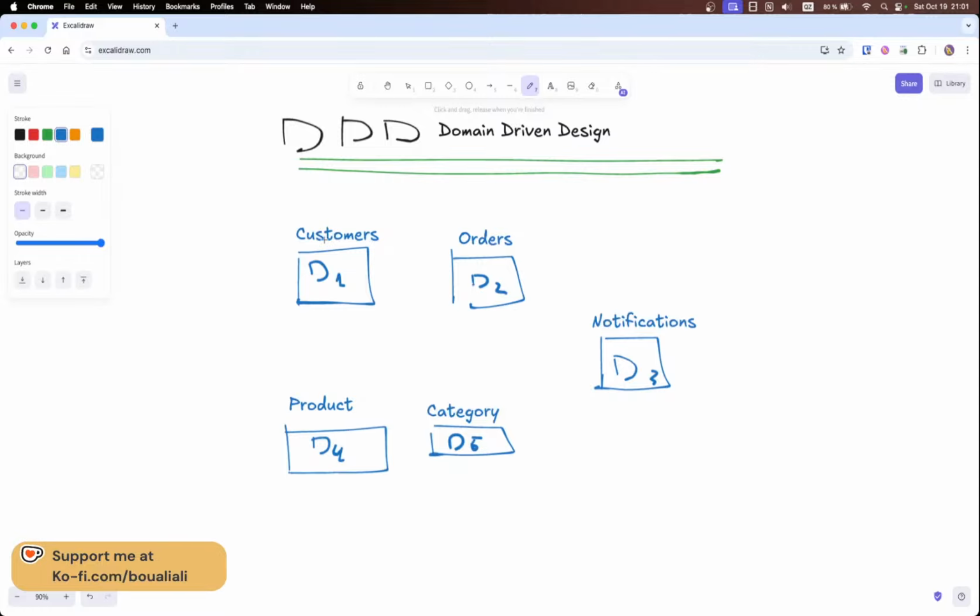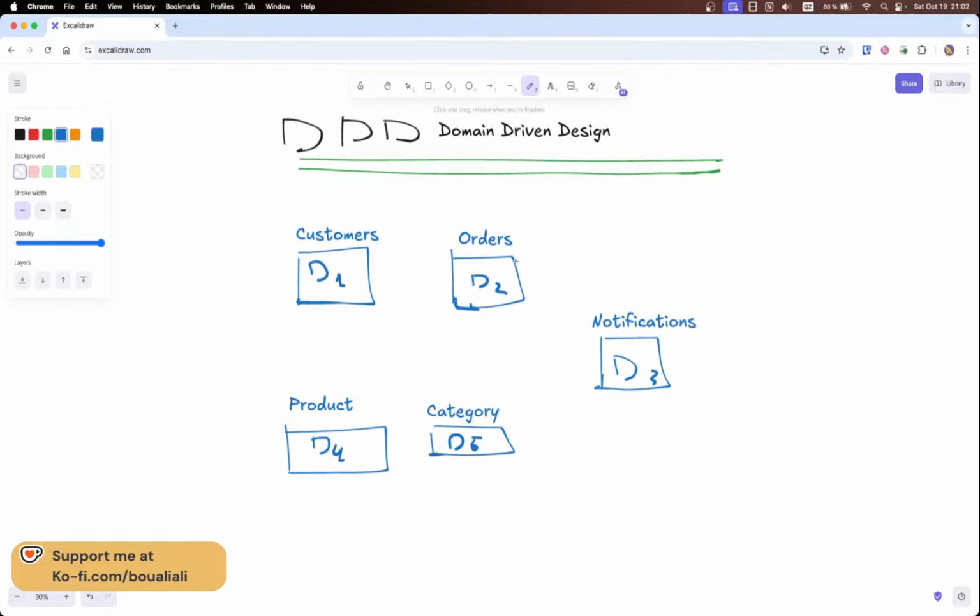When we say customers, for example, we can have a microservice which takes care only of customers: saving a customer, retrieving the data, updating the customer data, and so on. The same for order right here. For an order, we receive a product or a list of products for a specific customer with a specific amount and price, we do the calculations, then we save the data, and then we notify.